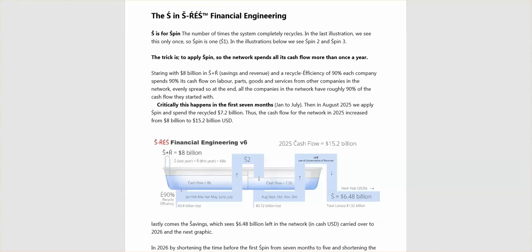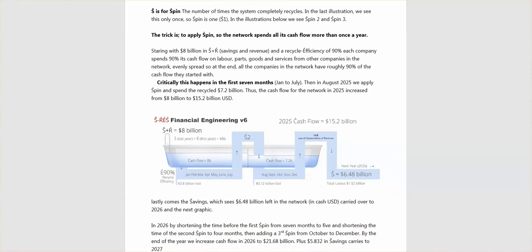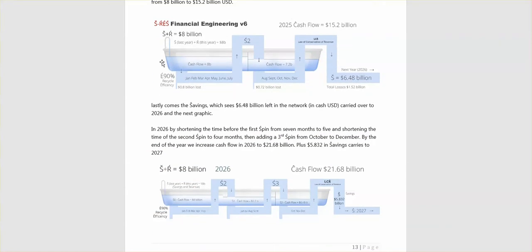Okay, and here's the little graphic, the first graphic, and we can see how it's working. January, February, March, April, May, June, money spent. When we spin it all around, August, September, October, November, December, spin it all around. But instead of the cash flow going back for another round, now that cash flow is going to 2026. That cash is in the banks. It's all there. Now it's just moving to 2026.